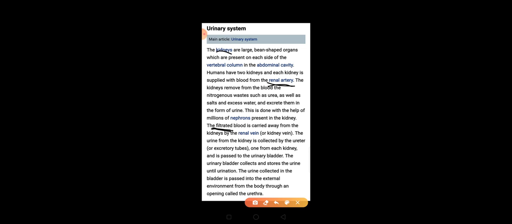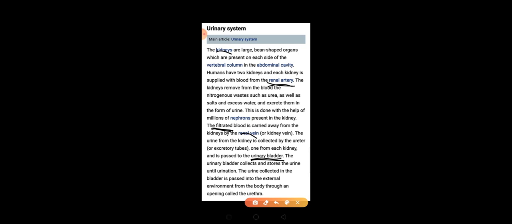After filtration, the blood is again collected and moved away through the renal vein. From there, urine is passed to the urinary bladder, and when we want to urinate, at that time we urinate. From the urinary bladder it moves to the urethra and is moved out of our body. So all this we did today.